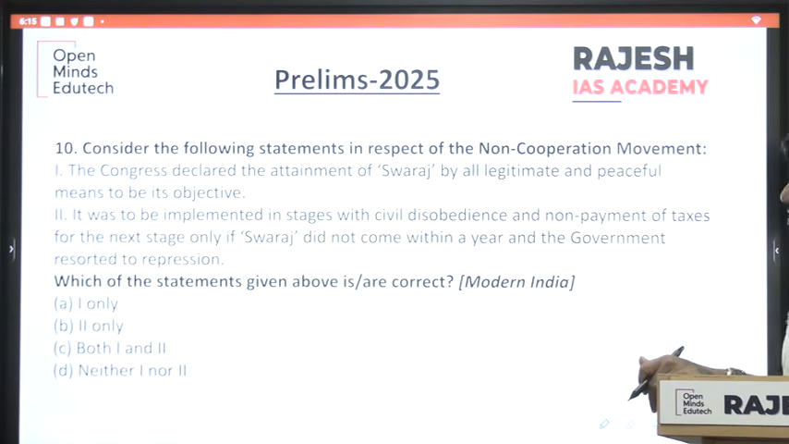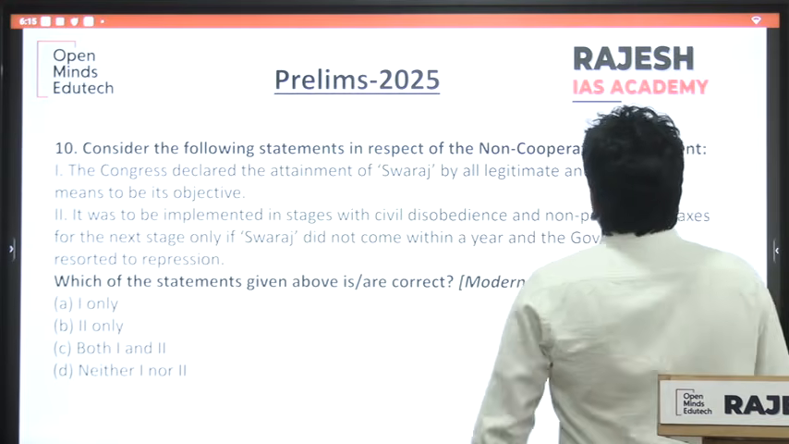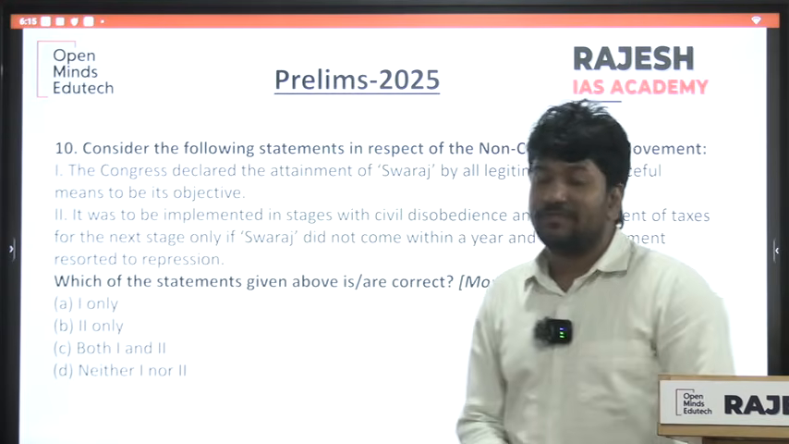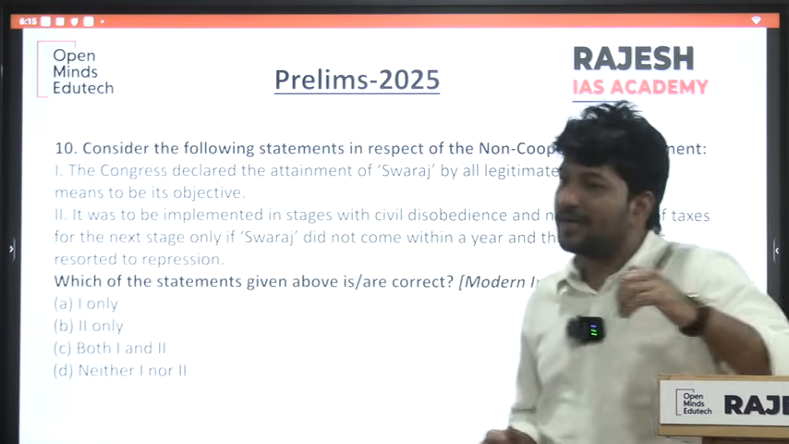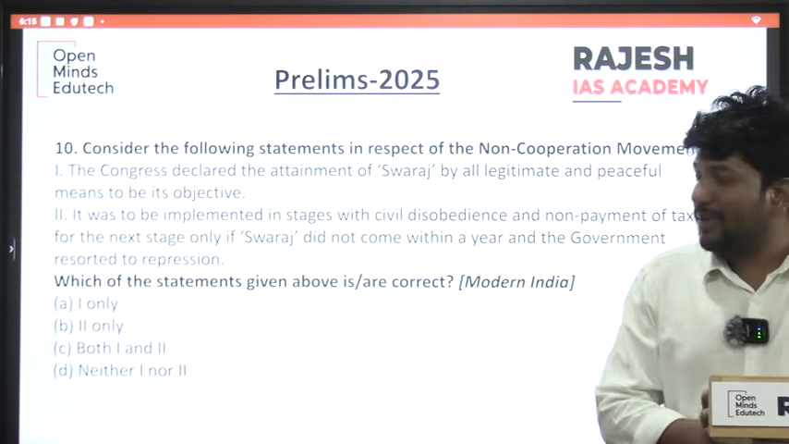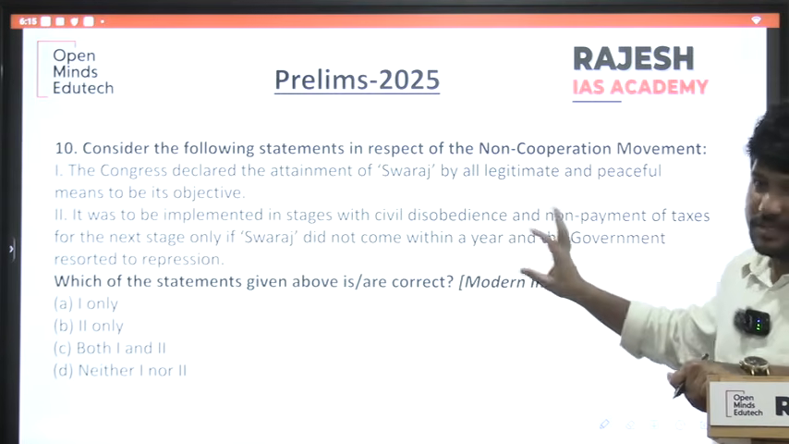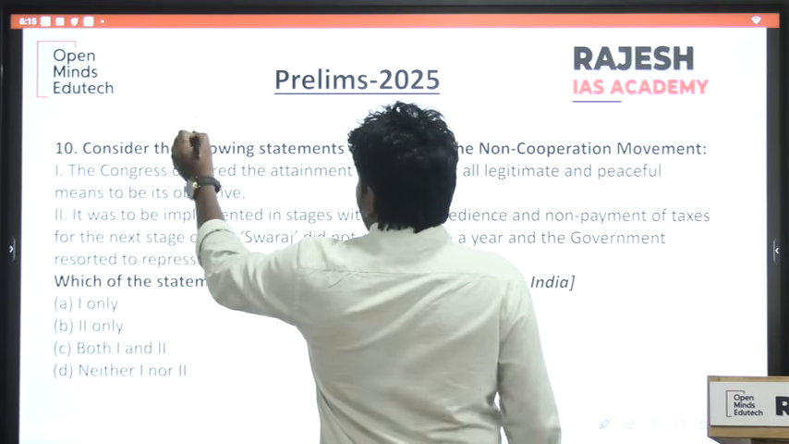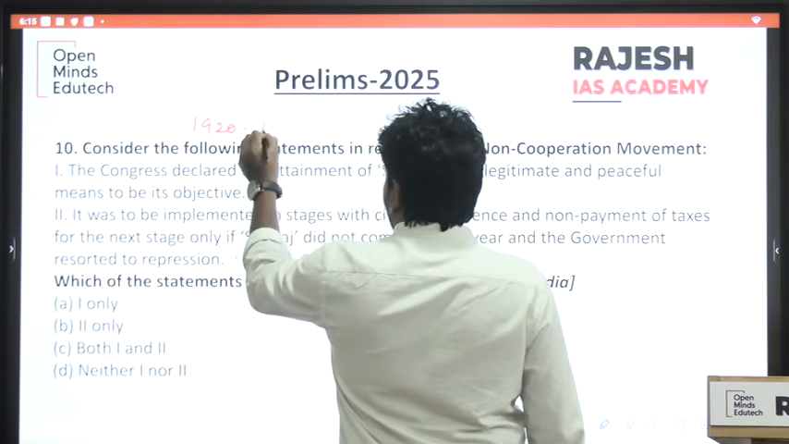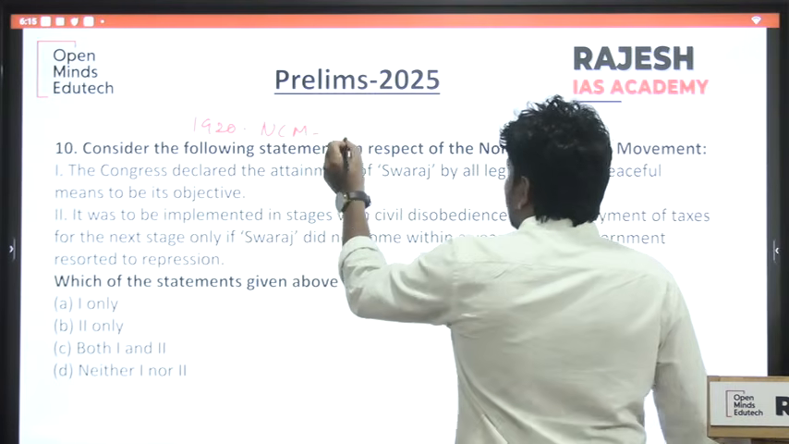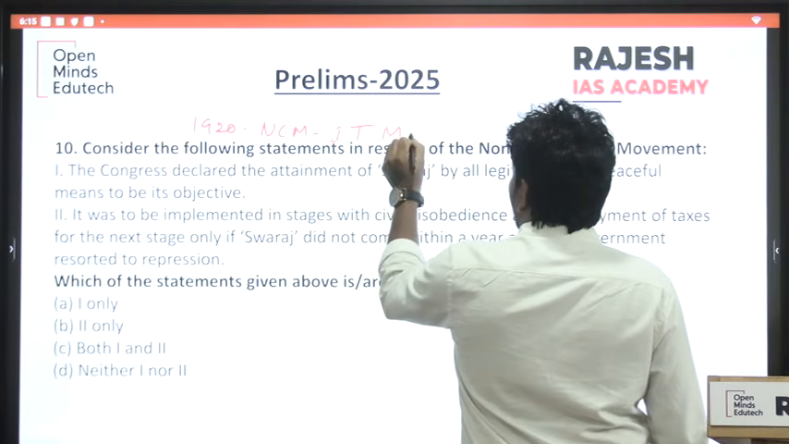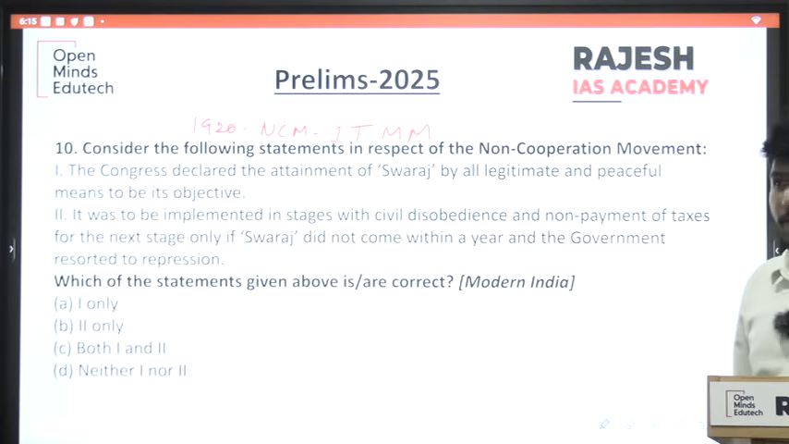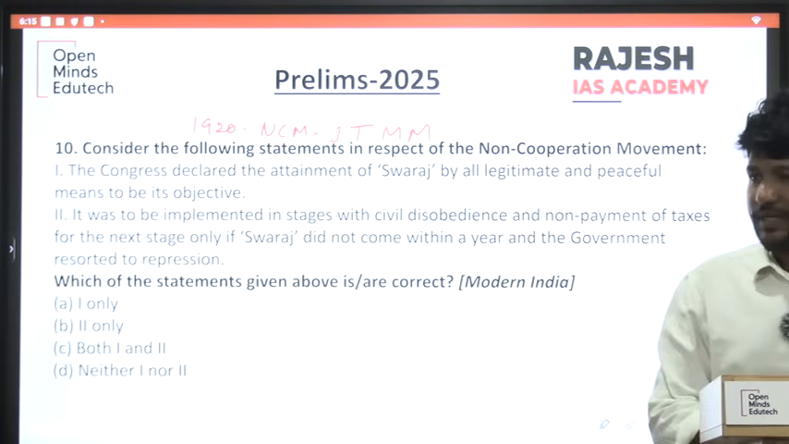So next question. Consider the following statements with respect to the non-cooperation movement. This is another such question which says that concept is very important in modern India. Rather than by-hearting the facts, understand the concept, otherwise you cannot answer this question. See what happened: 1920, non-cooperation movement, which is called the first true mass movement under the leadership of Gandhi.